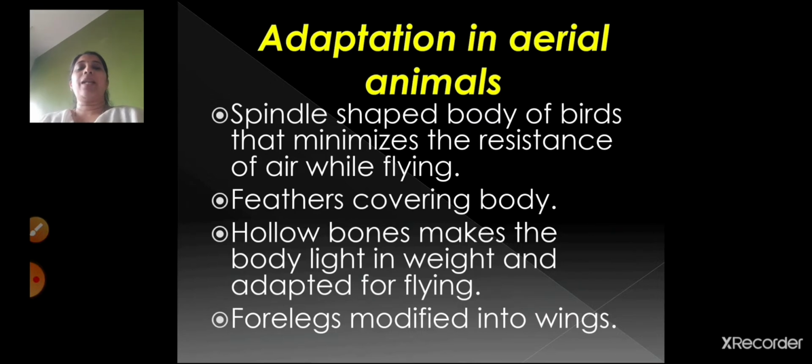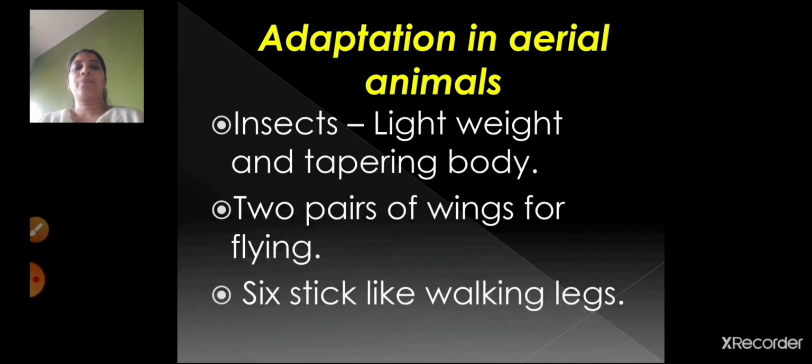So the aerial animals have got a spindle shaped body, and because of this they can fly easily in the air. Also there are feathers covering the body, and because of the hollow bones, their body becomes very light in weight, and because of this reason they can fly easily in the sky. And their forelegs are modified into wings.